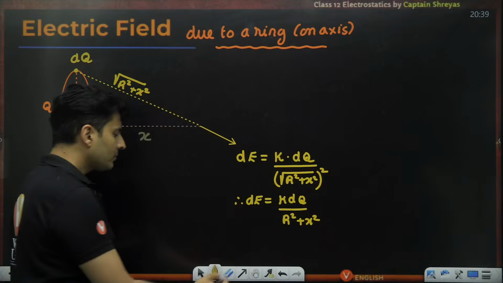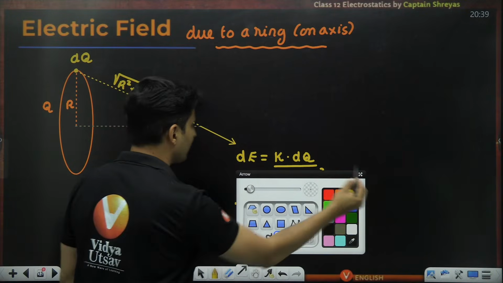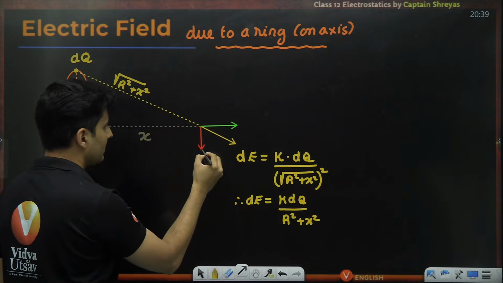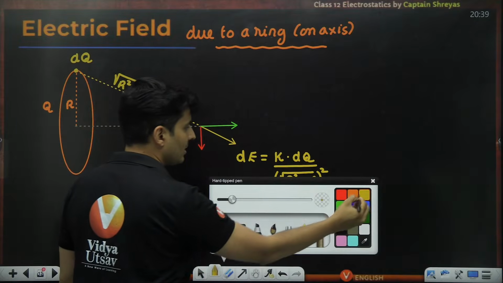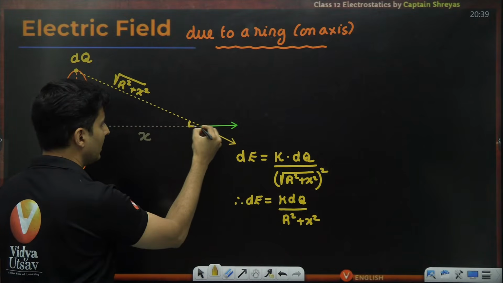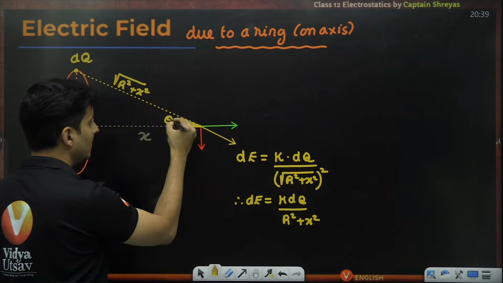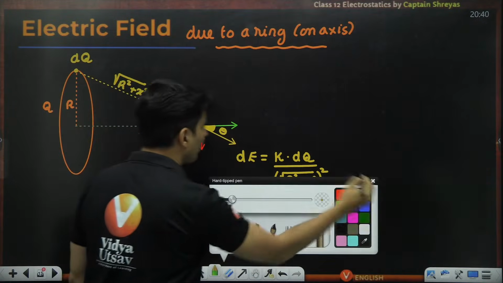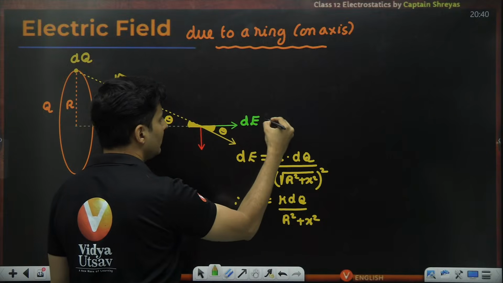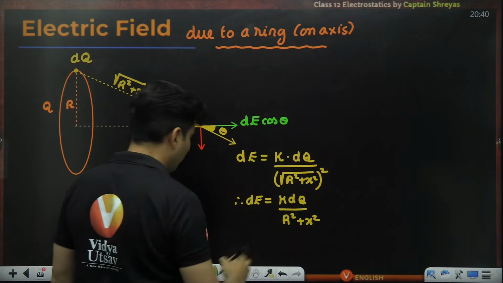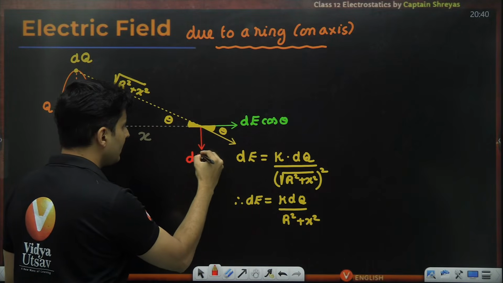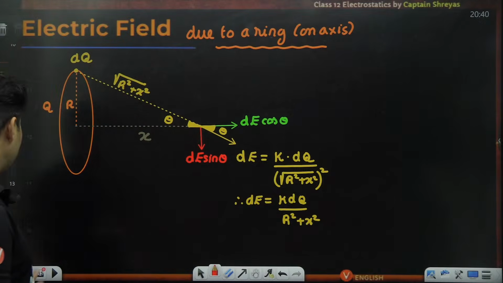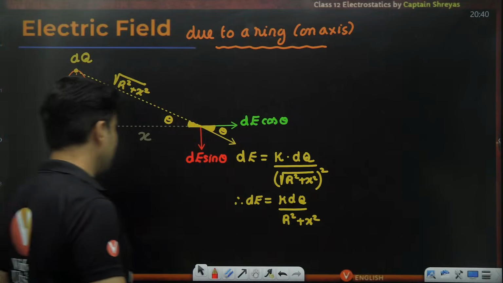This electric field will have now two components. One component here and another component like this. If I just mark this particular angle over here as theta, even this particular angle will be called theta. So therefore, this component will be dE cos theta, and this component will be dE sin theta. Why did I split it into components? There is a simple reason for it. And the reason is as follows.